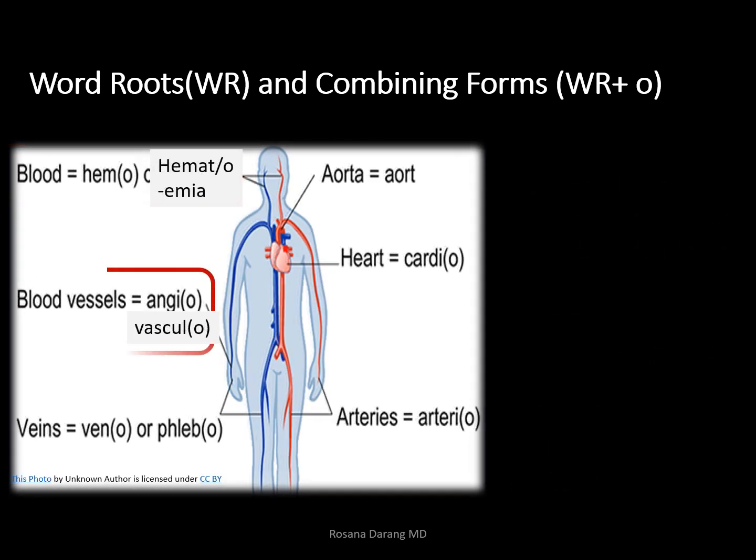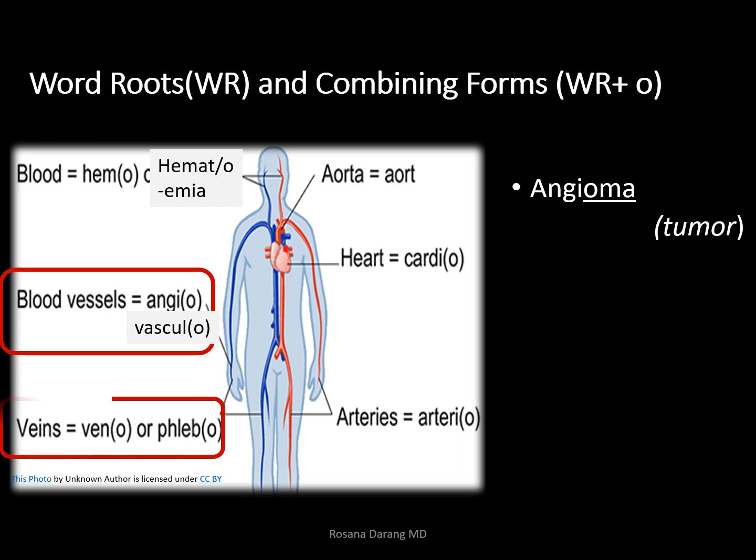Next, we have blood vessels. The combining forms are angio or vasculo. Examples: angioma, tumor of vessel. If you want to be more specific, then you say hemangioma, tumor of blood vessels. Next, we have the veins. We have veno and phlebo.